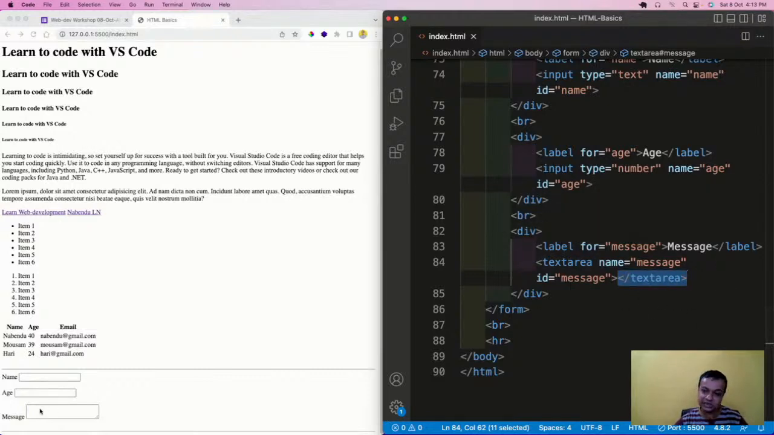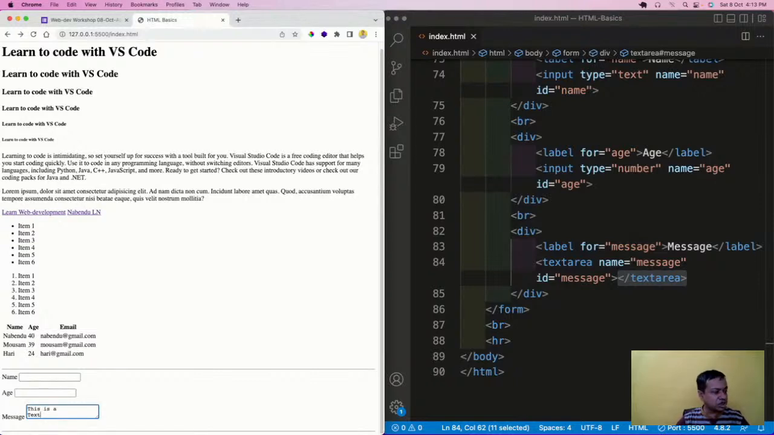And the text area is different from an input type text. You can write something, and you can write in the next line also. You might have seen this in Facebook, when you do a post and all those things. Okay, so that is there.